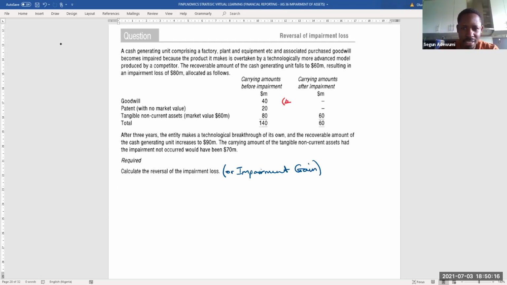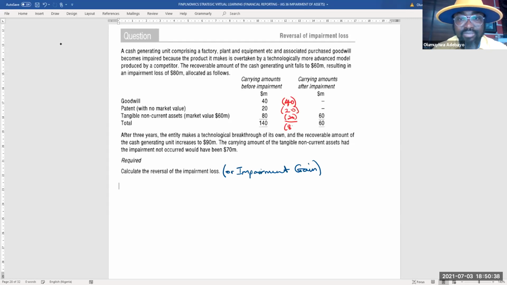It was impaired by 40. That's why it is 0. 40 was allocated to the goodwill, 20 was allocated here, and 20 was allocated here. That's how we got the 80.